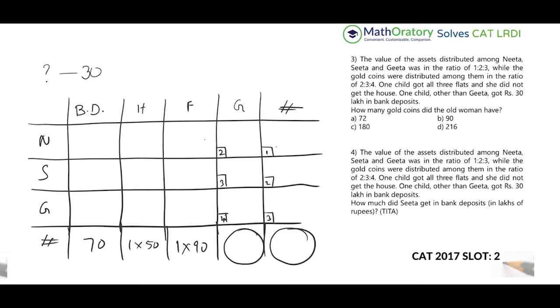Again, the gold coins also have to be distributed in integral value. So this is a multiple of 9. So let me write it in this way. And this is a multiple of 6. So there are a couple of things that I know. Now, what about the rest of it?